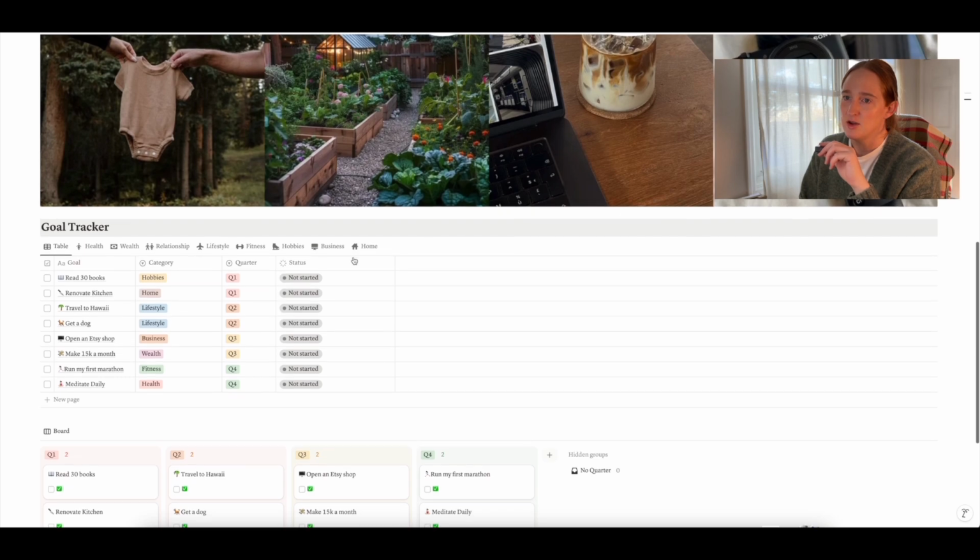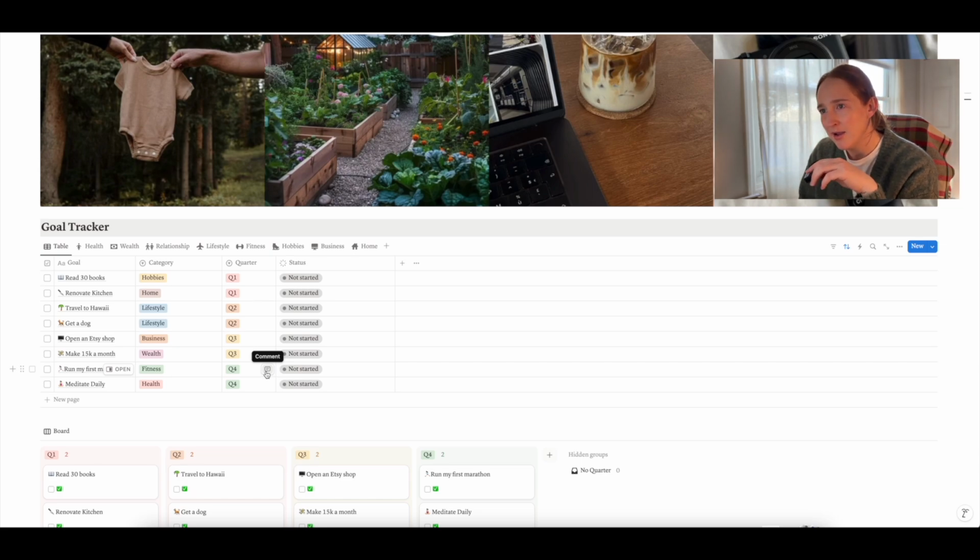So we have the goal that you want to achieve, the category of your life that it's in, the quarter that you either want to start working on it, or when you want to achieve it by. It depends upon how you want to view that. For me, it's when I want to work on that specific project. If it's Q1, usually that means I'm either working on it in January, February, March, or it's something that I want to work on for the entire year. And you can always change the quarter.